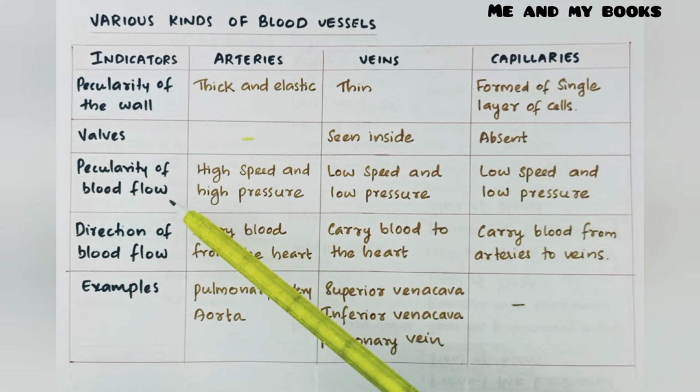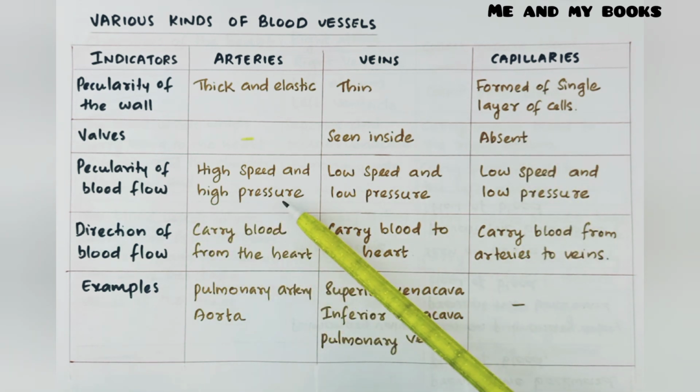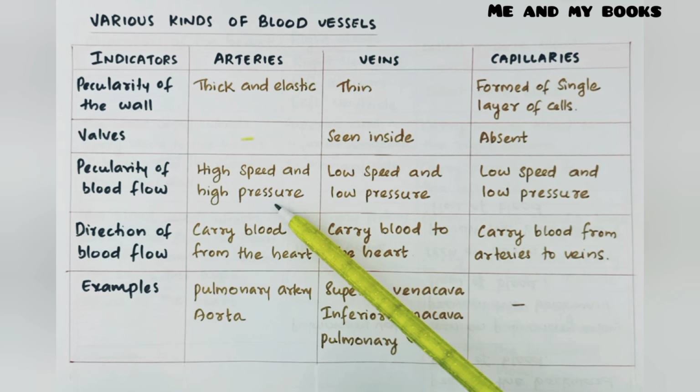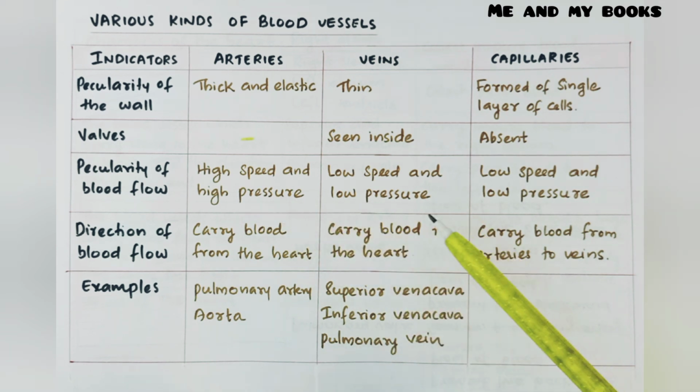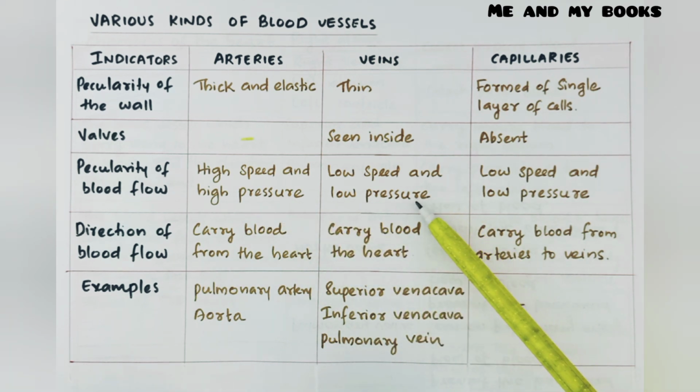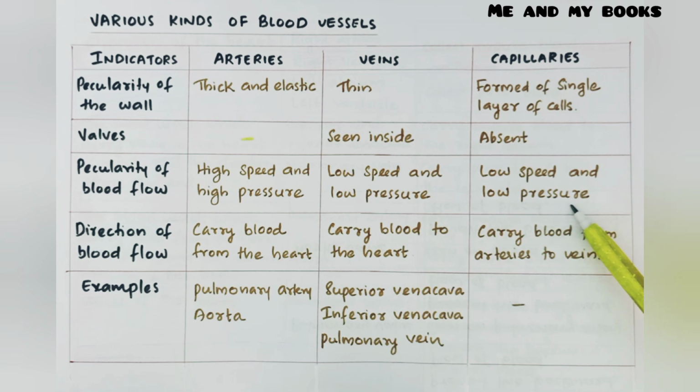And peculiarity of blood flow. Through arteries, blood moves with high speed and high pressure. In veins, blood moves with low speed and low pressure. In capillaries also, blood moves with low speed and low pressure. Direction of blood flow. Arteries carry blood from the heart to outside.